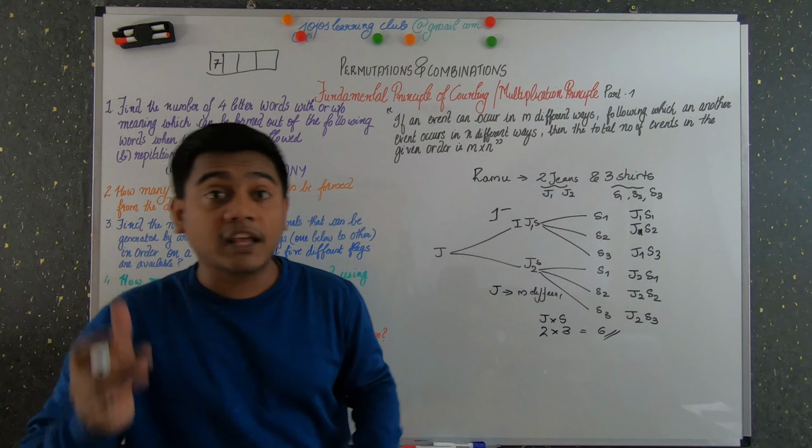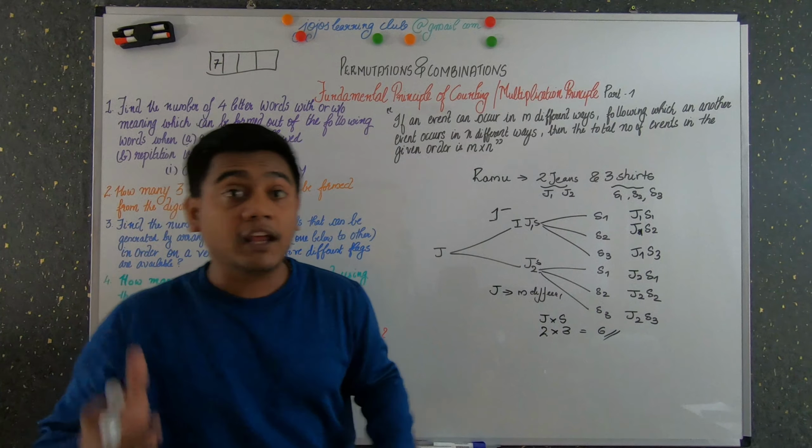For example, let's say you have one more event. With that, he has 2 pairs of shoes too. So for each of these selections, again you have 2 shoes, which I am determining as shoes 1 and shoes 2. Again for this selection he has shoe 1, shoe 2. With this pair he can again wear shoe 1 or shoe 2. Again here he has SH1, SH2, and here also he has shoes 1, shoes 2.